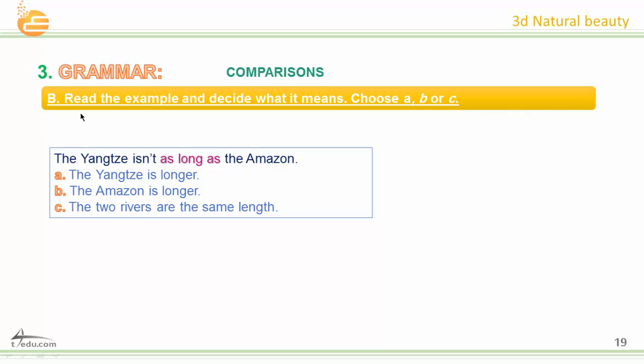Very good. Now let's go to read the example and decide what it means. Choose A, B, or C. The Yangtze isn't as long as the Amazon. Okay, what does it mean? A, the Yangtze is longer. B, the Amazon is longer. C, the two rivers are the same length.